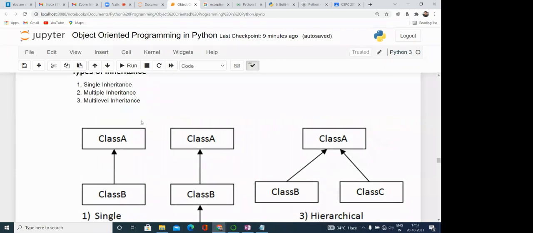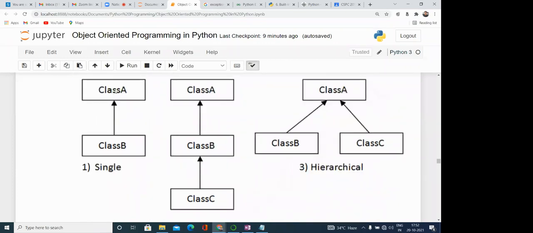Single inheritance means one super class is there and one subclass is there. Here class B is inheriting the property from class A. Class A has certain properties, and class B has properties specific to class B as well as the properties which are there in class A.